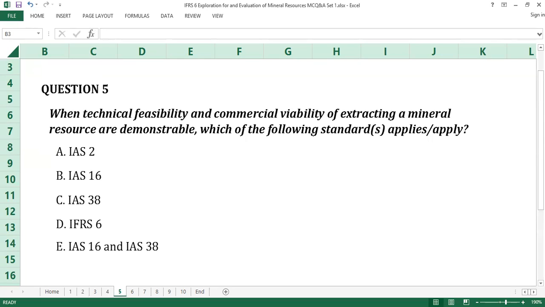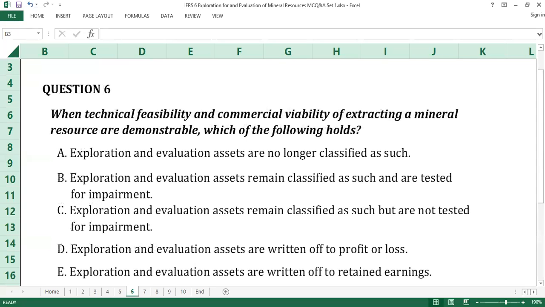10 seconds gone. 20 seconds gone. Time up. Question number 6.